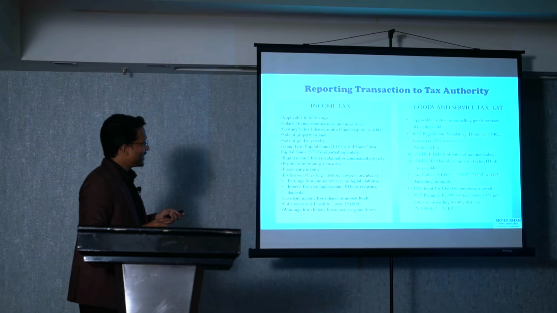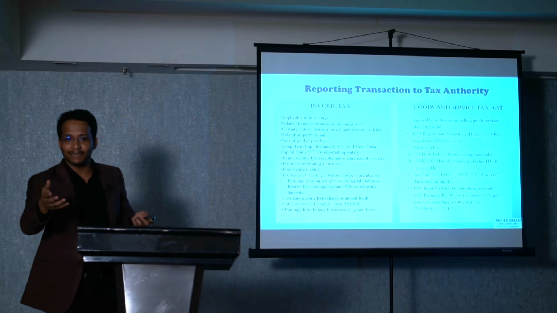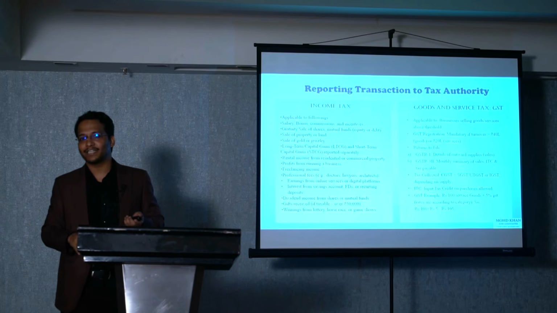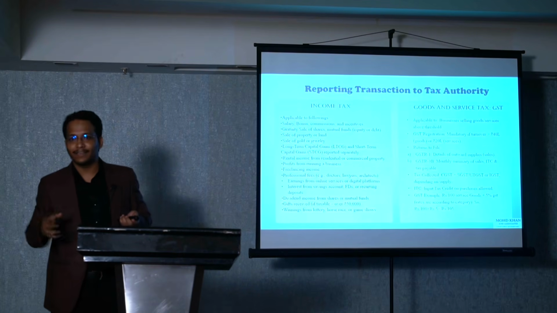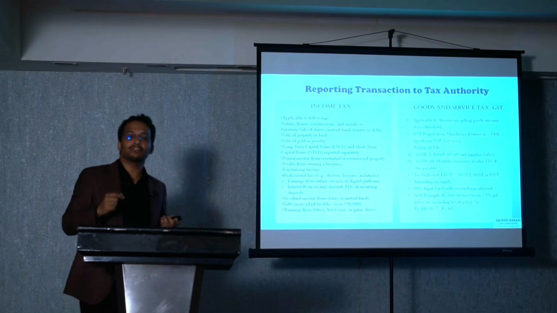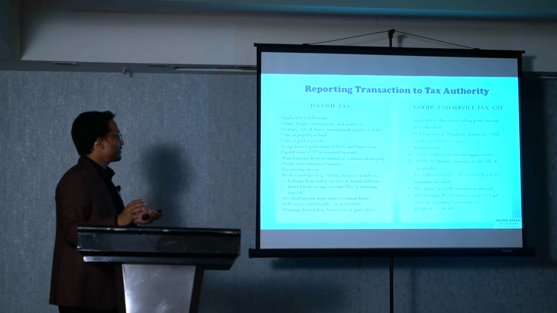Rental income from residential and commercial property. A lot of you have properties. You get a rental income that is getting credited to your bank account. You are not disclosing it in your income tax return. Tomorrow, if your case is getting selected, they will ask you why the same amount is getting credited to your account every month. That is also supposed to be reconciled. You are supposed to reconcile all your profit from running a business.